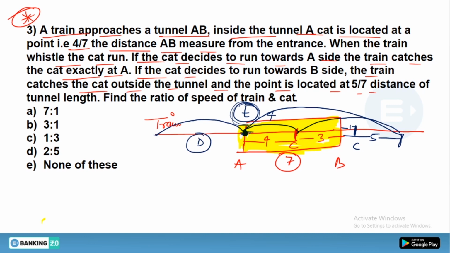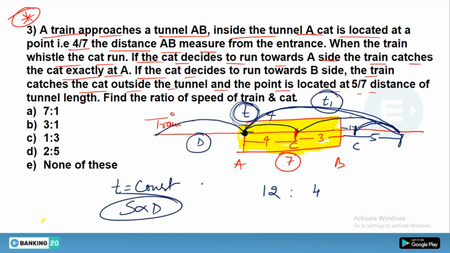But now the train started, and if the train started from here, the train would cover the whole 12 units, while the cat would cover the remaining 4 units, for the same time. That time would be different because it is a chasing situation. But if time is constant, that means speed would be directly proportional to distance. So the ratio of distance would become the ratio of speed. That means the ratio of speed would become 3:1. Here is the brilliant concept I have taught you.